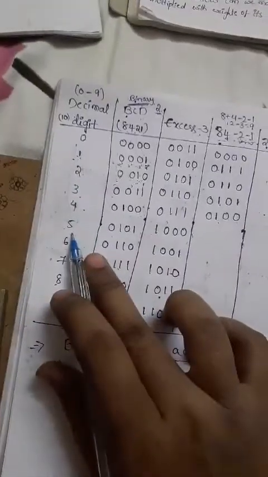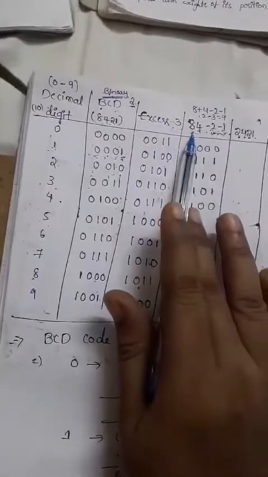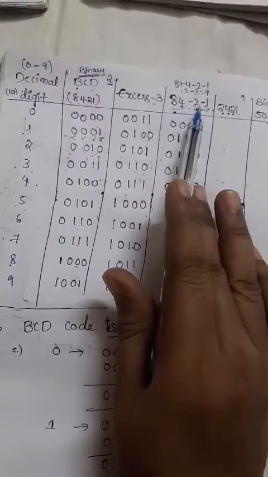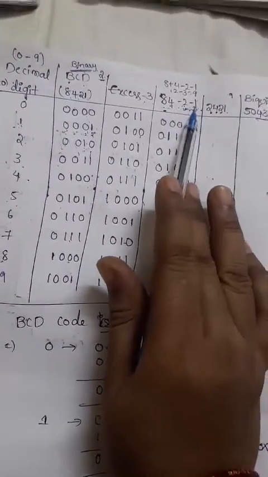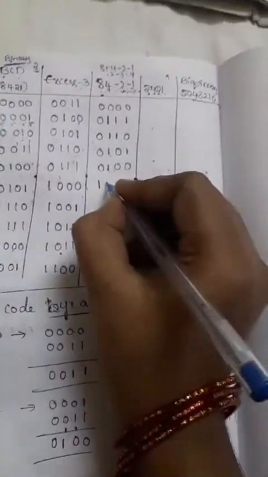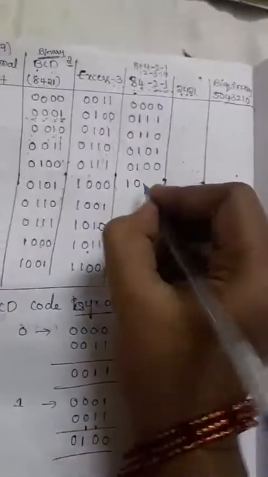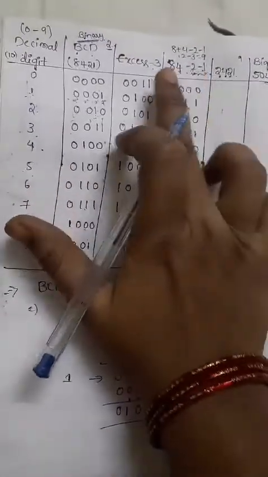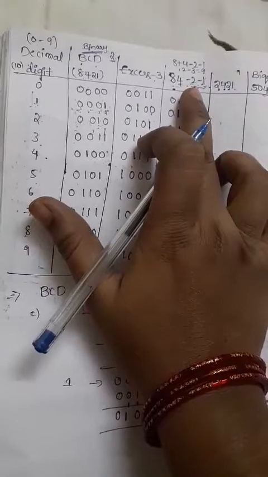Like that, 5. So how to get the value 5 here? Just observe here: 4 will be 0, so 8 minus 3. Minus 2 minus 1 is nothing but minus 3. 8 minus 3 directly gives 5. That's why 8 is highlighted, 4 will be 0, and minus 2 and minus 1 will be highlighted. So 8 minus 2 minus 1, that is nothing but 8 minus 3, which is 5. Like that you need to write it. And the next one, 6. How to get the value 6 here? 8 minus 2 directly gives 6.